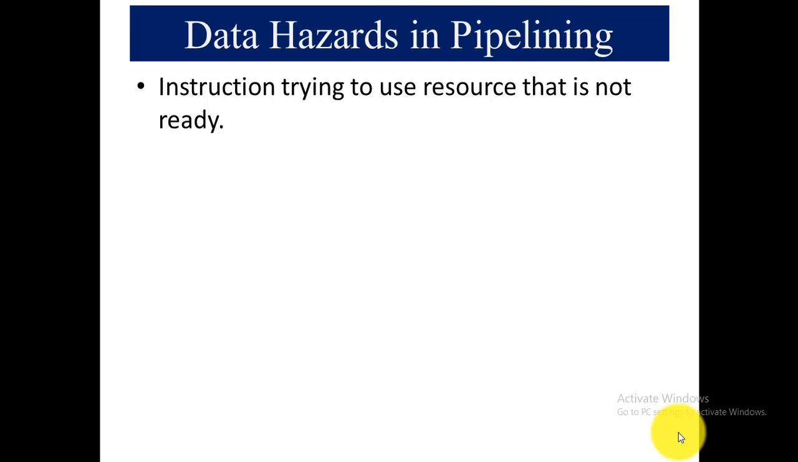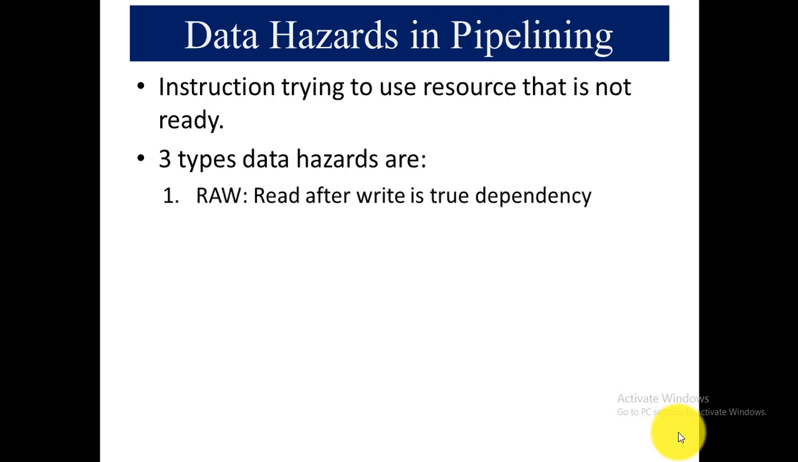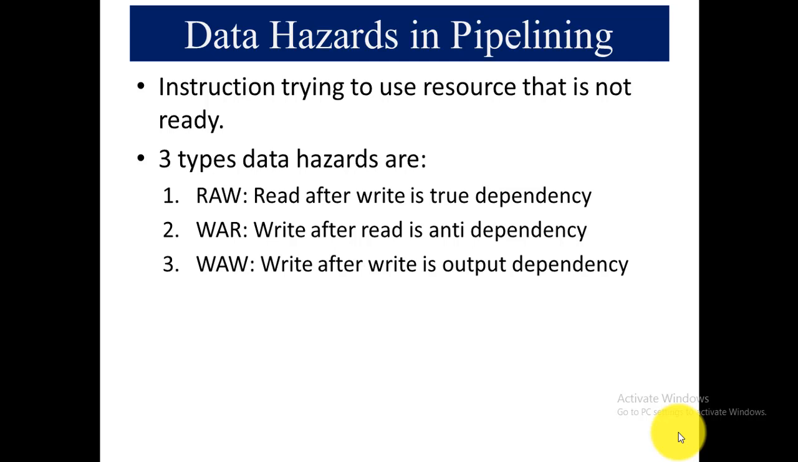So there are three different types of data hazards. The first one is RAW. As you have often heard the word raw material, here RAW stands for read after write. Read after write is a true dependency. After that, the second one is WAR. WAR is write after read. It's an anti-dependency. The third one is WAW. WAW is write after write, and it's an output dependency. What are all these three hazards? Let's understand it with examples.